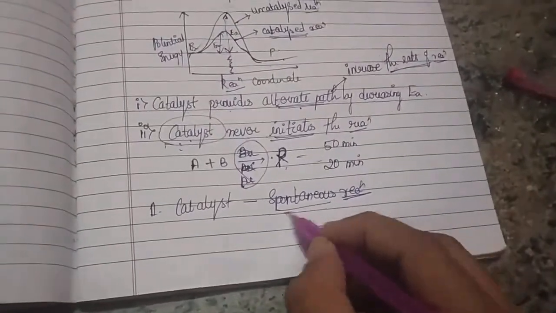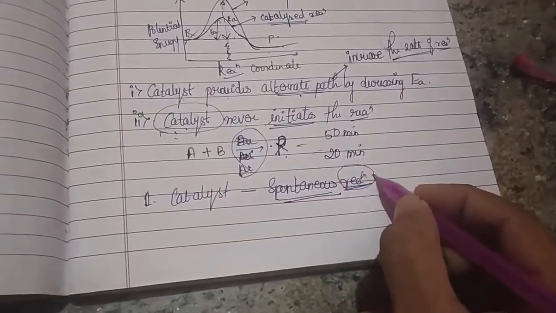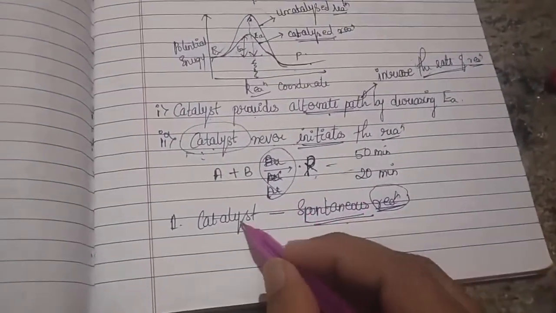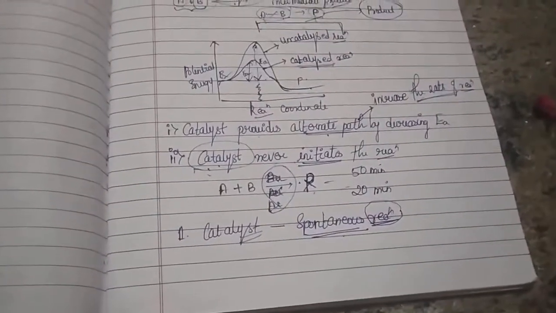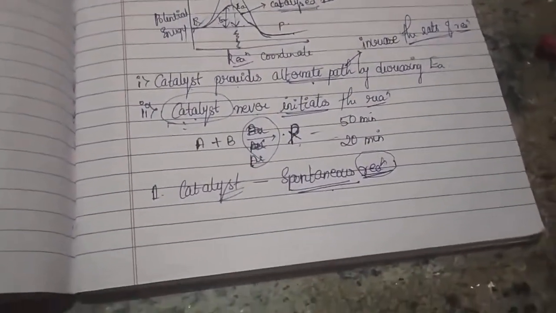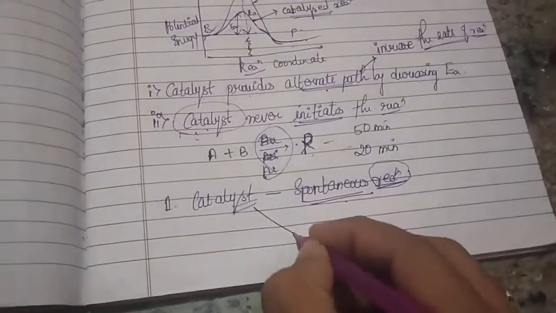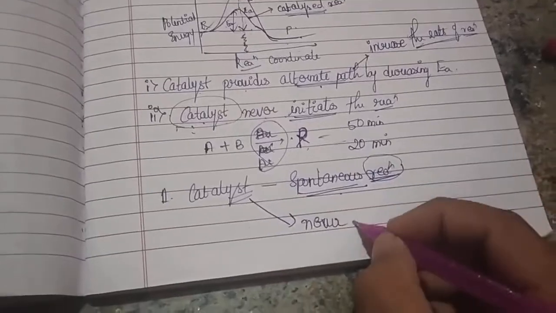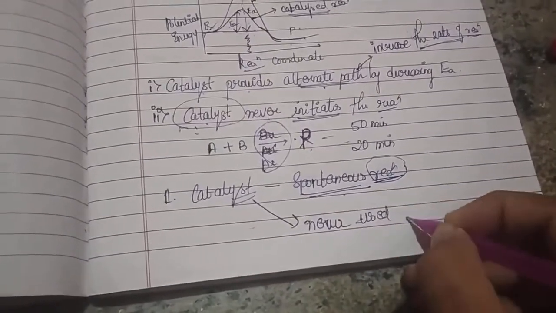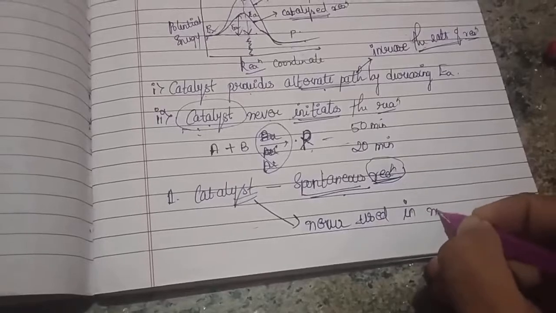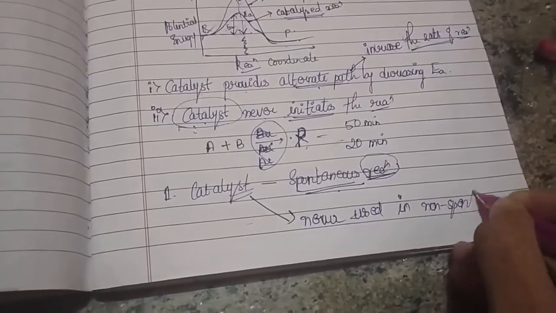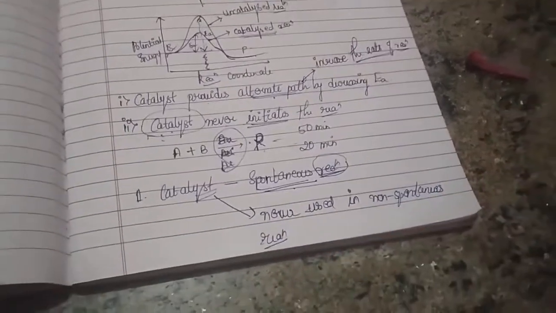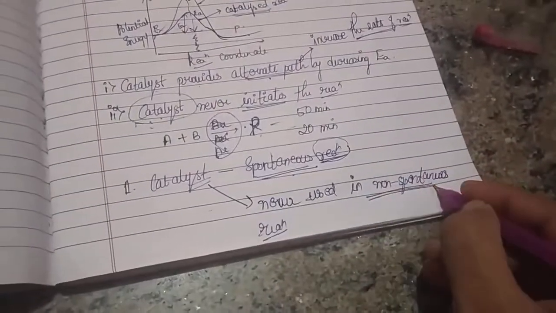What do you mean by a spontaneous reaction? The reaction which takes place on its own. Such reactions only a catalyst can speed up, increasing the rate of the reaction. Remember, a catalyst can never be used in your non-spontaneous reaction. Or in simple words, a catalyst can never favor your non-spontaneous reaction.